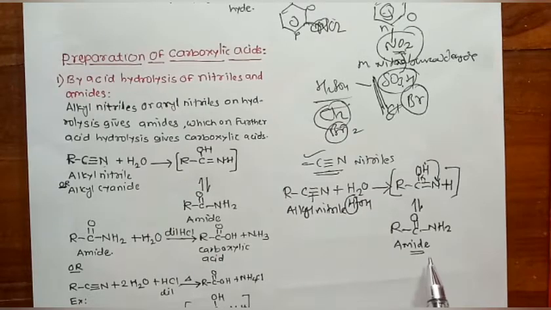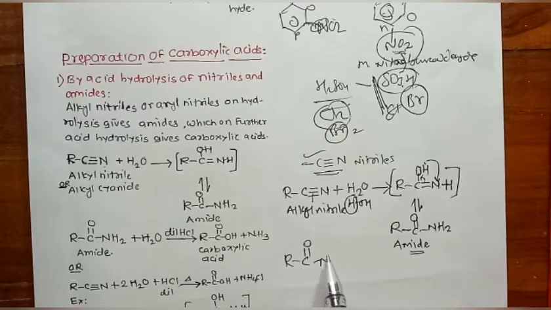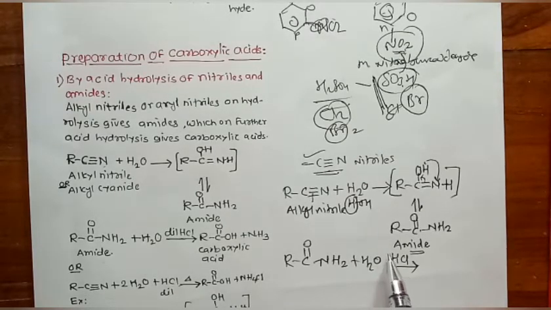This amide RC double bond O NH2 on further acid hydrolysis in the presence of dilute HCl gives a reaction like this.